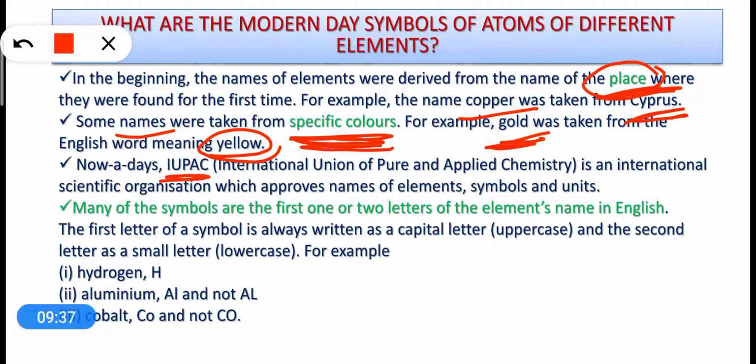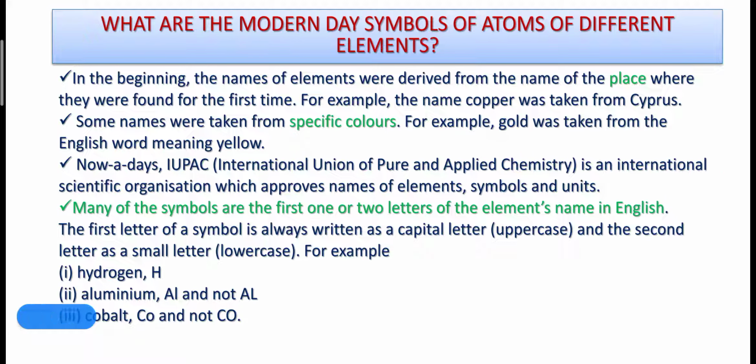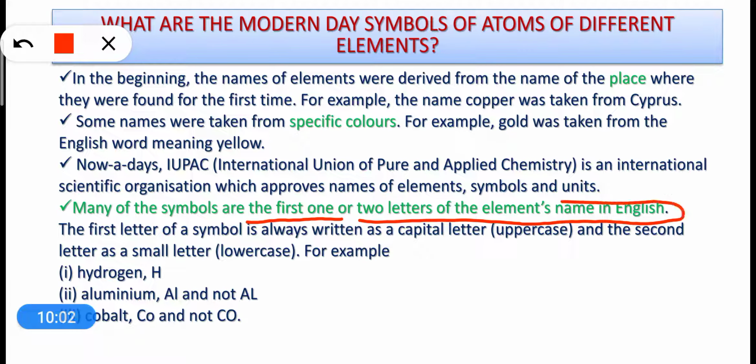Nowadays IUPAC, that is the International Union of Pure and Applied Chemistry, is an international scientific organization which approves the names of elements, symbols and units, right? Now many of the symbols are the first one or two letters of the element's name in English.